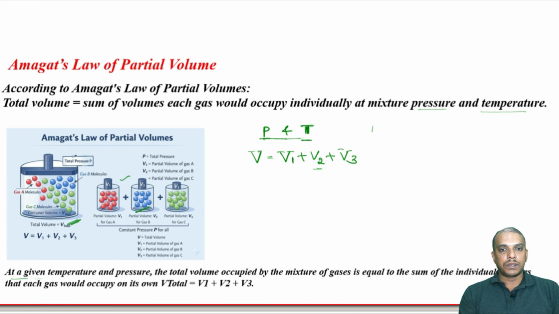This is very much needed in order to derive the gas constant for mixtures. So, please understand that this concept is important for deriving our mixture. At a given temperature and pressure, the total volume occupied by the mixture of gases is equal to the sum of individual volumes that each gas would occupy on its own. So, V total will be equal to V1 plus V2 plus V3. This is called Amagat's law of partial volume.